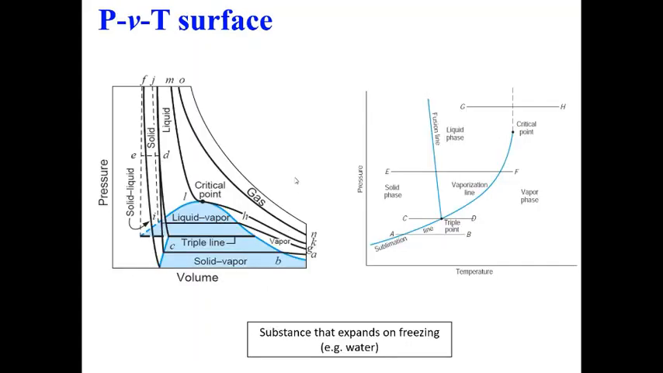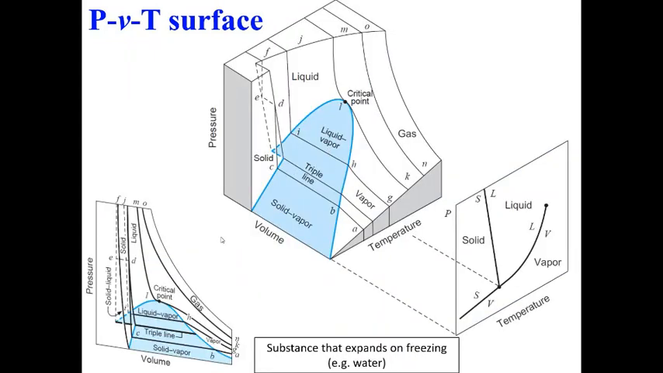So now let us try to combine these two. We have talked about the PV plot and the PT plot. If I combine these two, we can get a PVT surface. So let us start with an example of a substance that expands on freezing, like water. If I combine these two, I can get something like this. From this side, if you take a projection, you will get a PT plot, and if you take a projection from the front, you will get a PV plot, what we have already discussed.